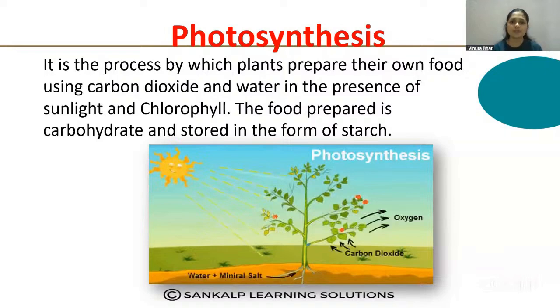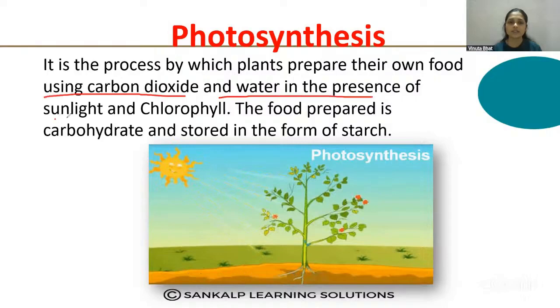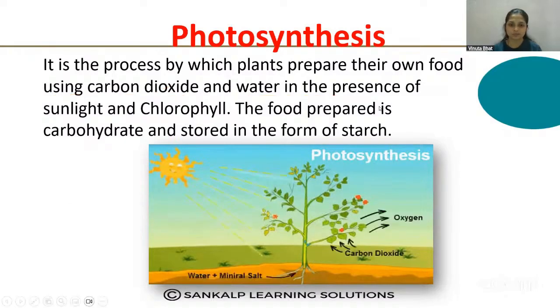So photosynthesis is the process by which plants prepare their own food using carbon dioxide, water, sunlight and chlorophyll. Here you can see the video of photosynthesis.